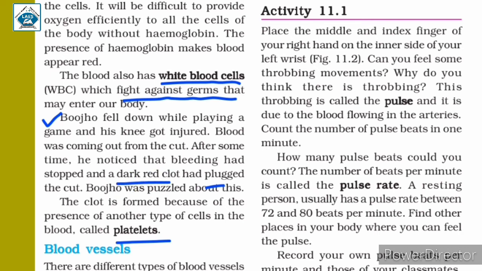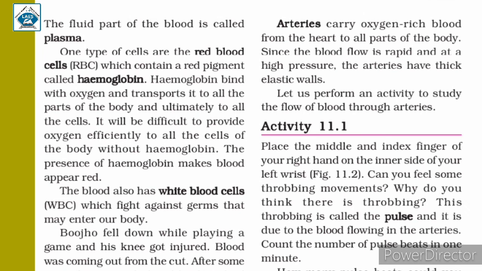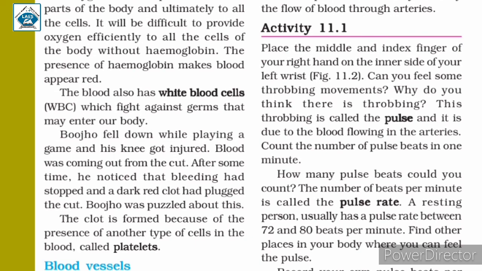Now this clot, that is the blood clot, is because of the blood platelets that prevent the blood from flowing out of the body due to an injury. So the clot is formed because of the presence of another type of cells in the blood called platelets. So now we know the different types of cells in the blood. First of all, we have plasma, then we have red blood cells which consist of hemoglobin. We also know about WBC, which are white blood cells. And lastly, there are platelets, which are another type of cells in the blood.